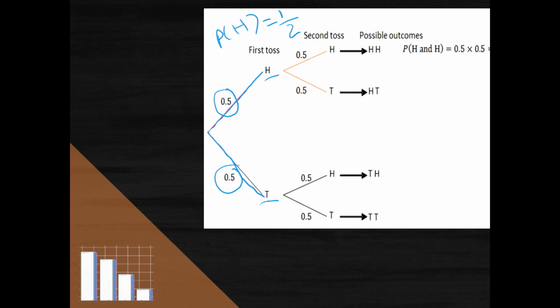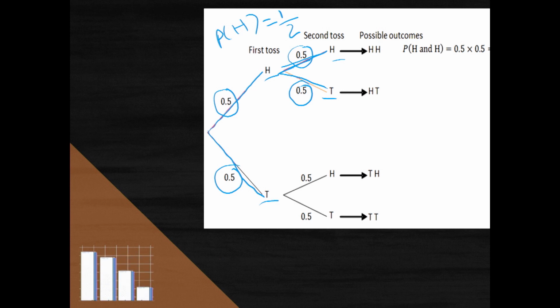Now when you toss the coin again, remember these are independent events, so when you toss it the second time, once again you can get heads or tails. The probability of getting a heads or a tail does not change because these are independent events. So therefore, once again, you will see along each branch or each arm, we will see that the probability of getting a heads is a half, probability of getting tails is a half. Okay, and this is what I'm saying. If you sort of turn the diagram over, this looks like a tree.